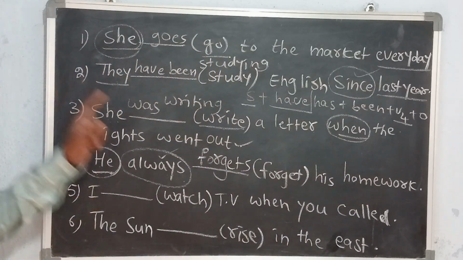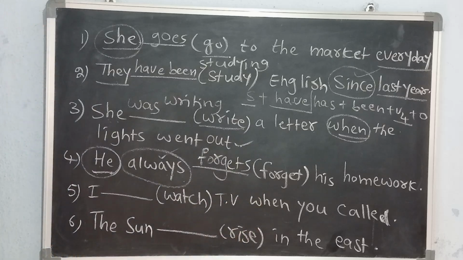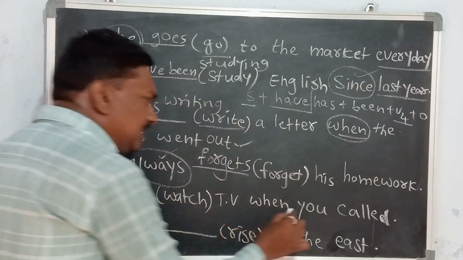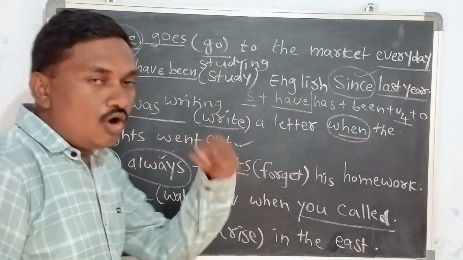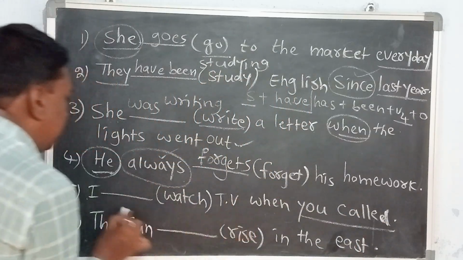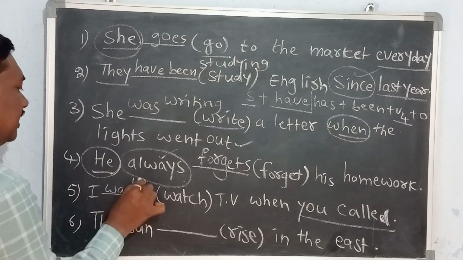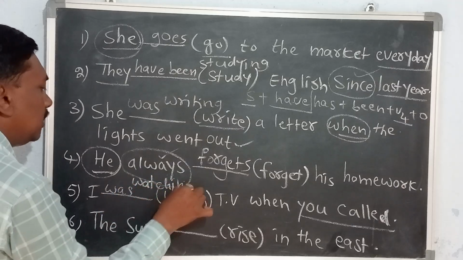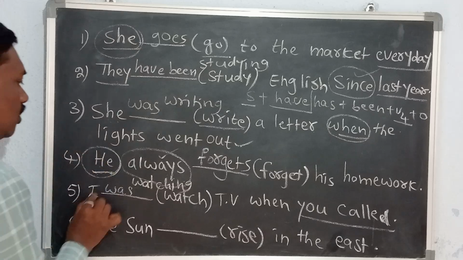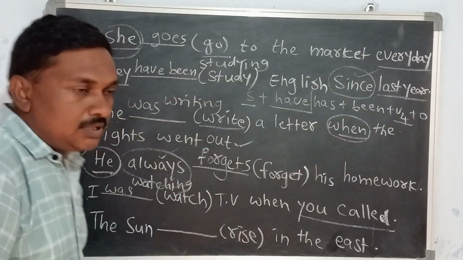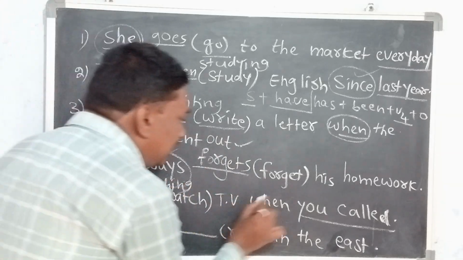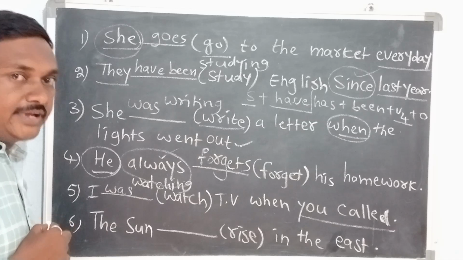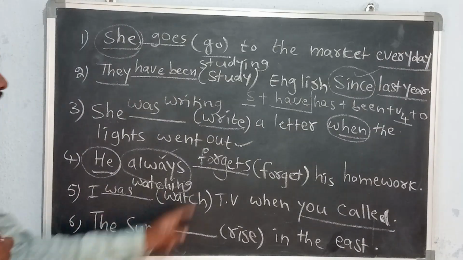Next question. I watch TV when you called. Again here the same condition, two past actions. One action, you made a call. When you called, మీరు కాల్ చేసినప్పుడు. I watch TV means I was watching TV. నేను టీవీ చూస్తూ ఉన్నాను. I was watching TV, a continuing action in the past. I was watching TV when you called. Okay? Right.